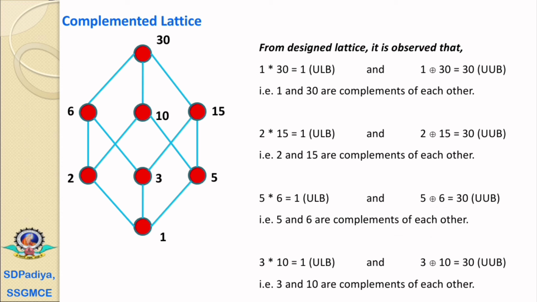Now in this hash diagram, 1 has a complement, 2 has a complement, 3 has a complement, 5 has a complement, 6 has a complement, 10 has a complement, and 15 and 30 have complement elements. In this, every element has at least one complement, therefore it is a complemented lattice. Now we'll move towards the next problem statement.